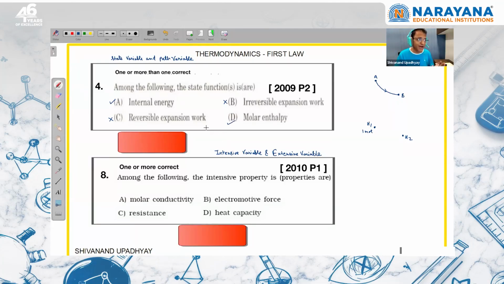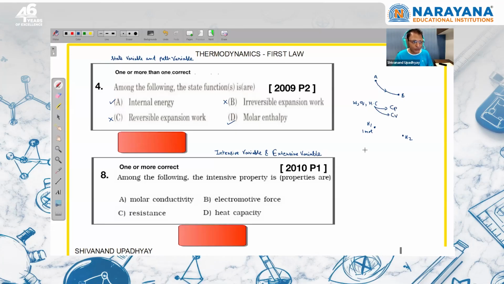If we talk about path variables, there are three variables which are path variables. The first is work, the other is heat energy exchanged between system and surrounding, and the other is heat capacity. Because we are saying that heat capacity at constant pressure will be different from heat capacity at constant volume. So if the path is such that the pressure is constant, heat capacity will be Cp. If volume is constant, then heat capacity will be Cv.